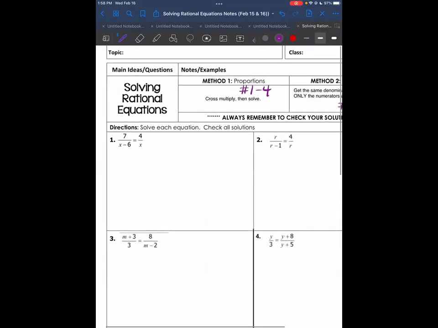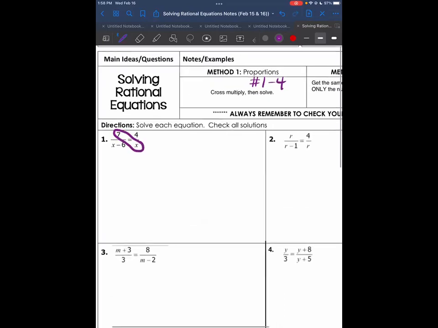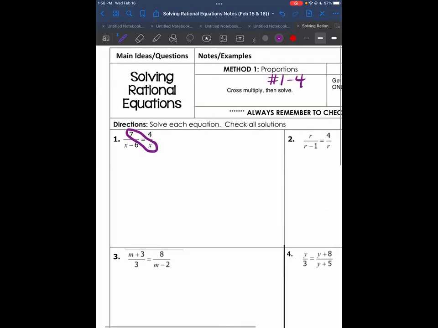Anytime you have two fractions and you're trying to solve it, just like 1 through 4, we're going to cross multiply. It doesn't matter which direction you start. So 7 times x is just going to be 7x. Put your equal sign, and then you go the other direction, which is 4 times x minus 6. That just means you have to distribute, so this is going to be 4x minus 24.